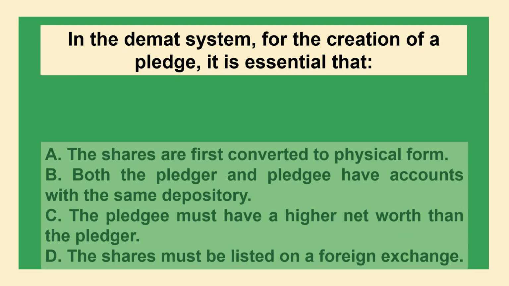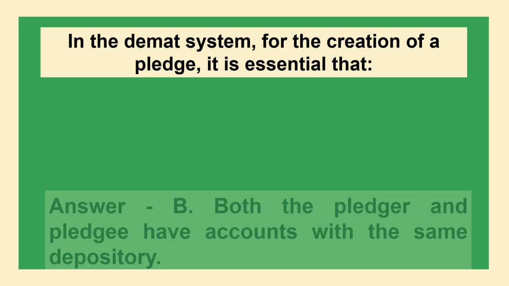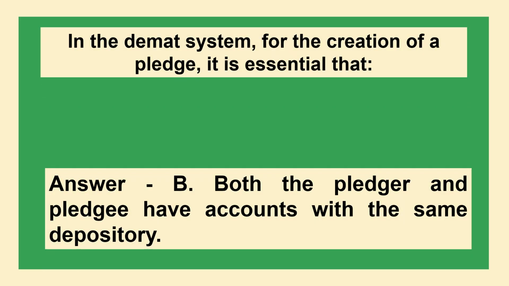The next question is, in the demat system, for the creation of a pledge, it is essential that option A, the shares are first converted to physical form. Option B, both the pledger and pledgee have accounts with the same depository. Option C, the pledgee must have a higher net worth than the pledger. Option D, the shares must be listed on a foreign exchange. And the correct answer is option B, both the pledger and pledgee have accounts with the same depository.